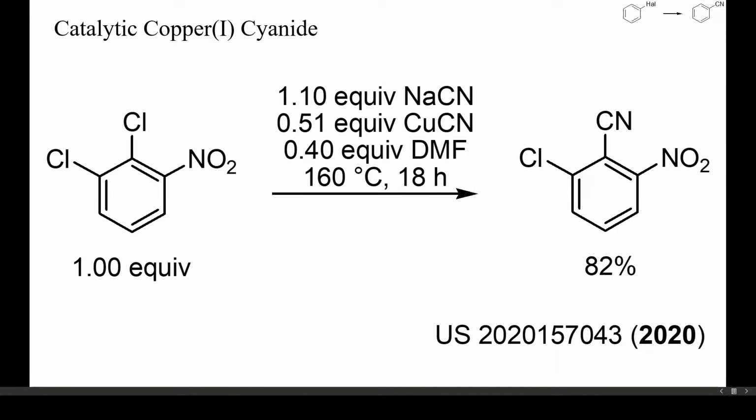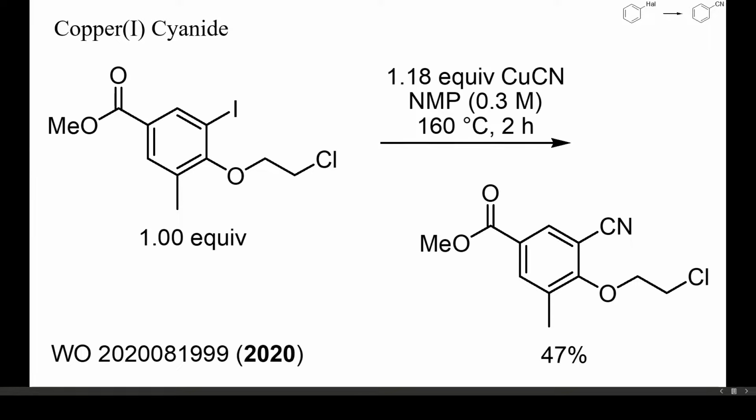In this example, only half an equivalent of copper cyanide was used, together with a slight excess of sodium cyanide. The chloride activated by the nitro group was displaced preferentially. Aliphatic nucleophilic substitutions with copper cyanide are slow, and selective aromatic cyanations can be achieved even in the presence of aliphatic halides. In this example, the cyanation of an aryl iodide proceeded faster than cyanation of an aliphatic chloride.